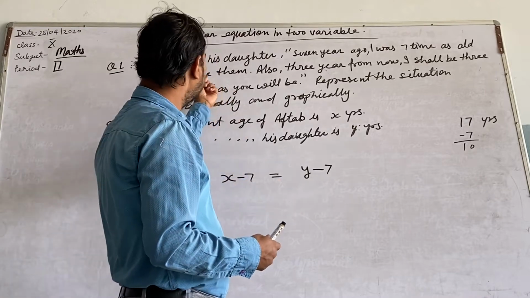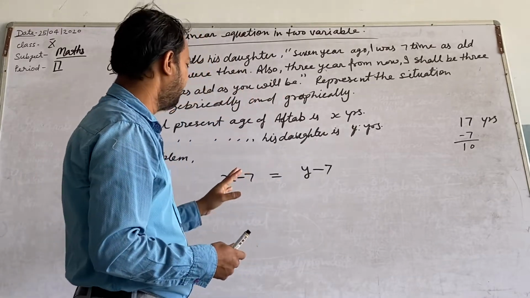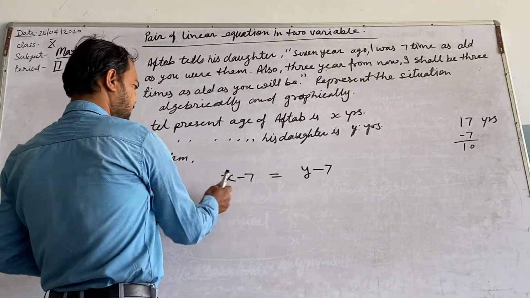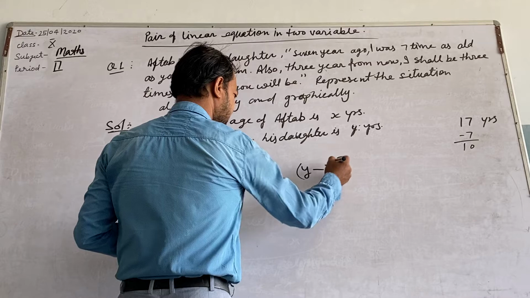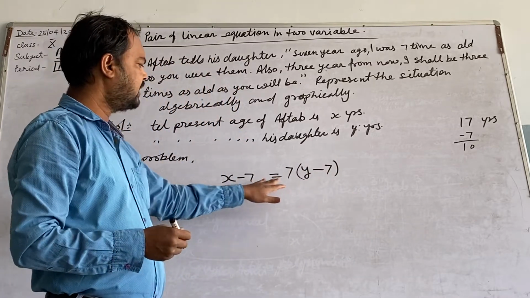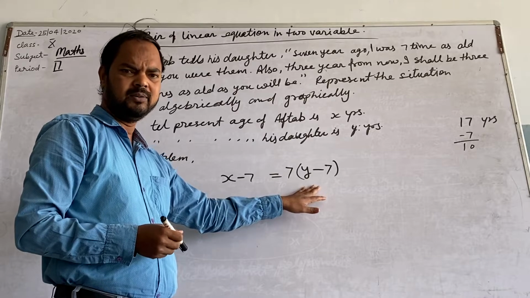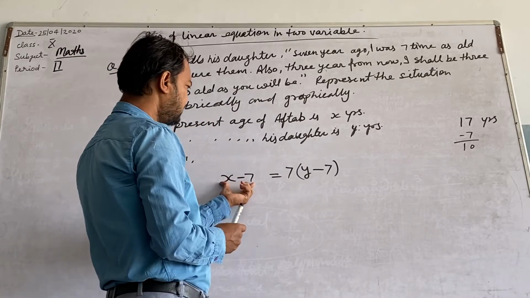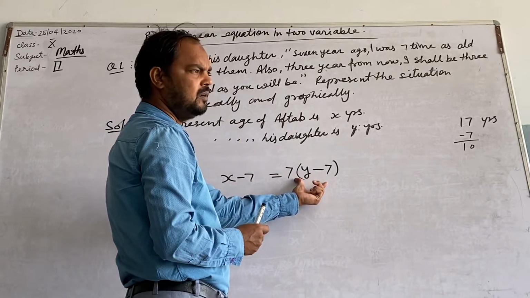Now Aftab is 7 times his daughter. Who is? Aftab is 7 times his daughter. Aftab is 7 times means multiplied by 7. Okay. In other words, it is 7 times, so I will multiply 7 in the lower number.